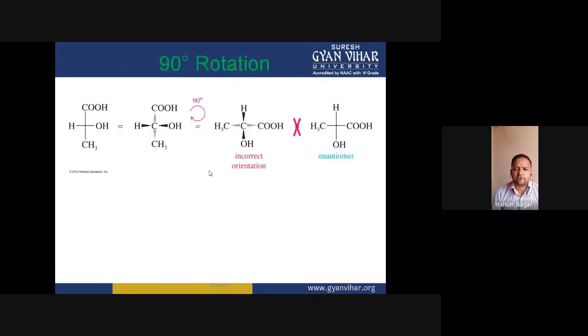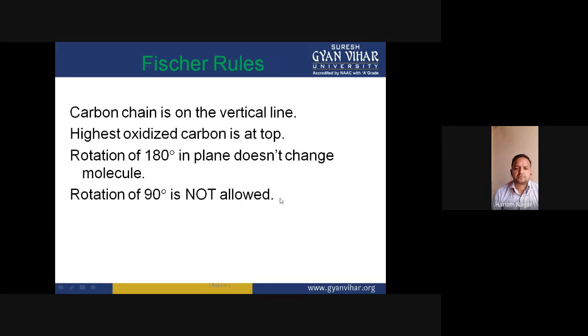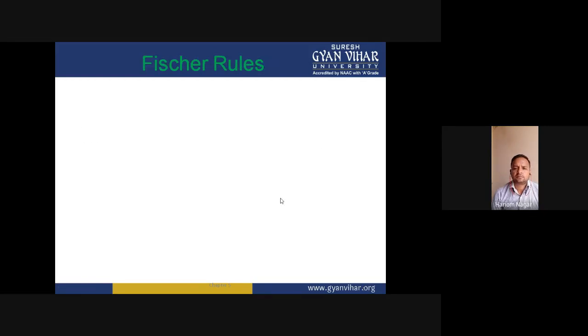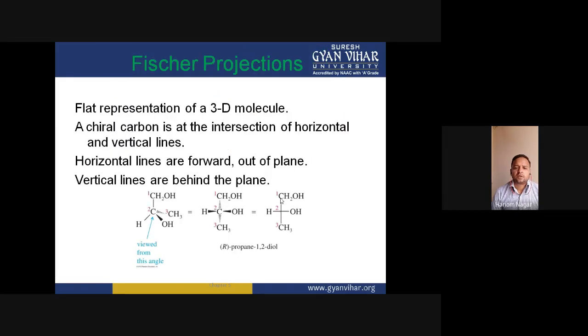One more thing I want to clarify: the Fischer projection formula actually gives the absolute configuration to the asymmetric molecules.